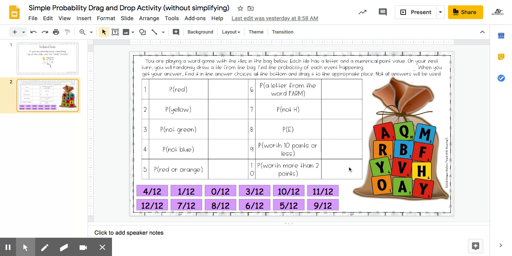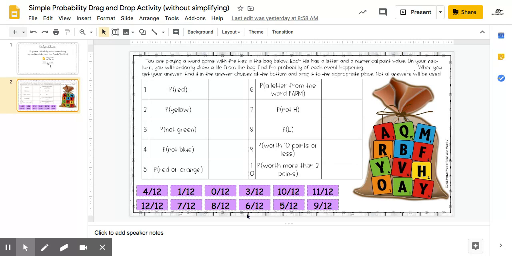So remember what I said yesterday. Your first step is to determine your total possible outcomes because your total possible outcomes is the number that goes in the denominator of your fraction. To find the total possible outcomes, you guys are simply just counting how many tiles we have in this bag. Okay, and there are a total of 12 tiles, so that means I have a total of 12 possible outcomes. So that 12 is going to go in the denominator of our fraction, and we can actually see that down here with our answer choices. All of the denominators are 12.